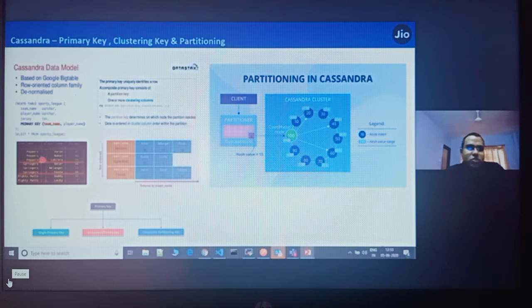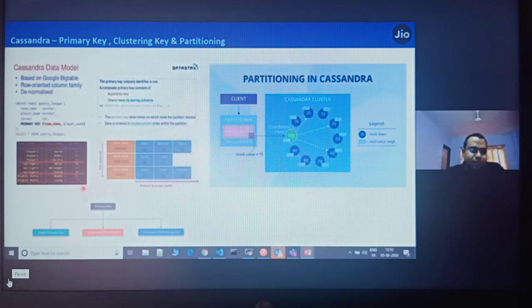The clustering key is always used to order your data. So your data will be ordered by player name, but your data will always be searched by team name. If you define the first column, it becomes the partition key. And if you define other columns, like a composite key in your RDBMS, it acts as the primary record. It should be unique in the table, but the other keys will be used as clustering keys in Cassandra, and will be used for sorting your data.